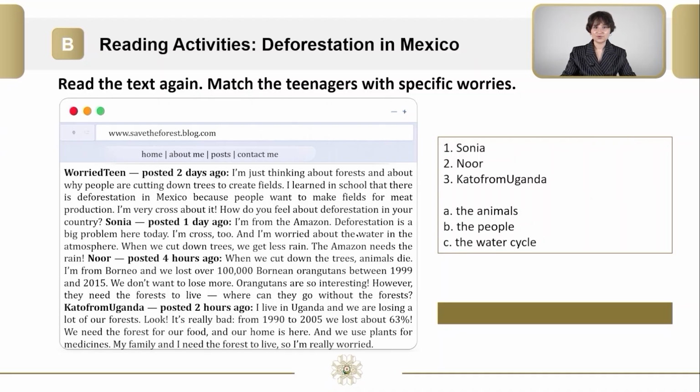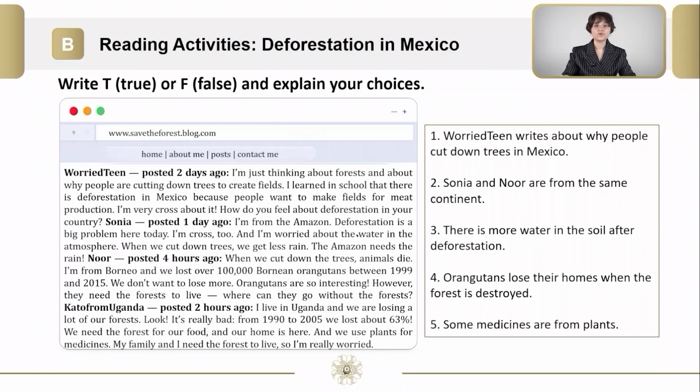Welcome back. It is time to check your answers. For Sonia, it is the water cycle. For Noor, it is the animals. And for the teenager from Uganda, it is the people. Well done. Now let's do a final reading activity. Write T for true or F for false and explain your choices. Stop the video and do the activity.